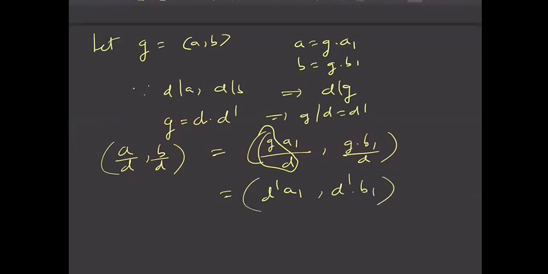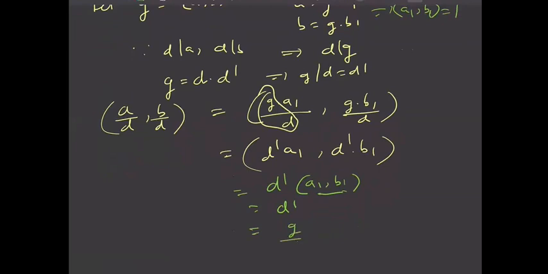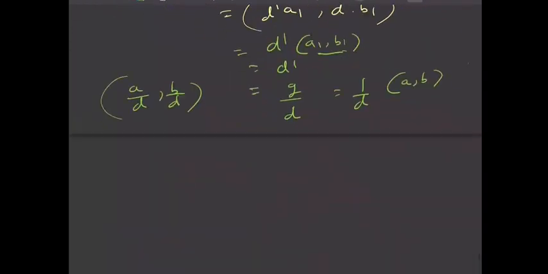And we know that GCD of MA and MB is M into GCD of A and B, and GCD of A1 and B1 is nothing but 1. This we have discussed already so many times. So this is D dash, and D dash is G by D itself. So this is nothing but 1 by D into GCD of A comma B. Fine. So if D is a common divisor of A and B, then GCD of A by D and B by D is 1 by D into GCD of A comma B. This is property number 11.